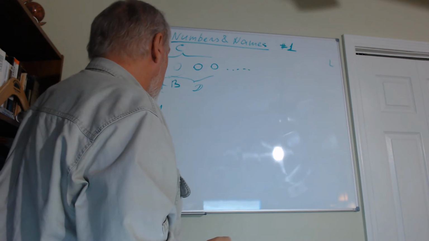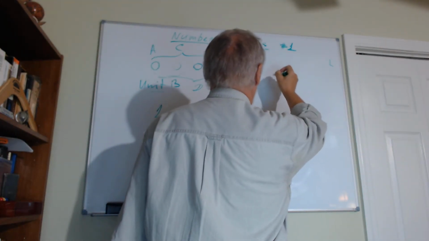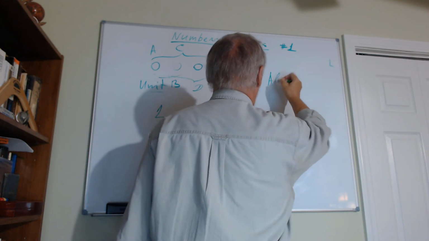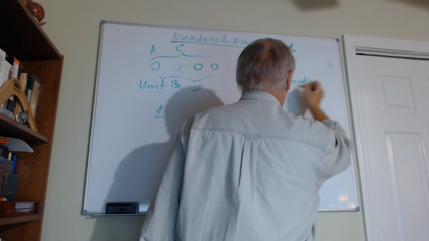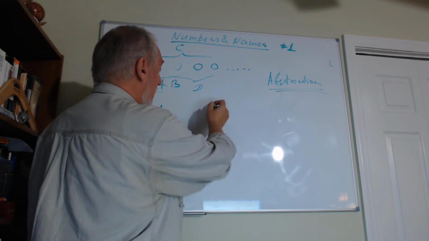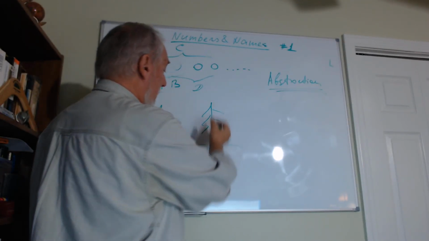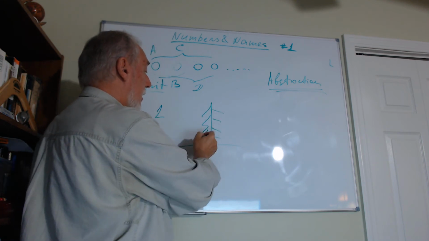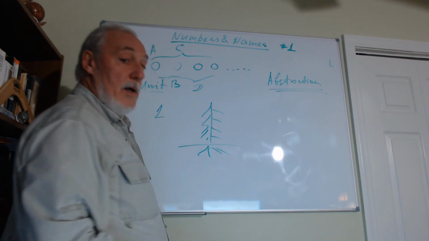Okay, let's talk about things that have the name of abstraction. What is abstraction? Abstraction is a process of this kind. We have a Christmas tree. The real Christmas tree has a stem, has branches, has roots in the ground, right?